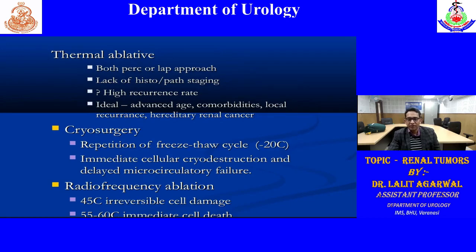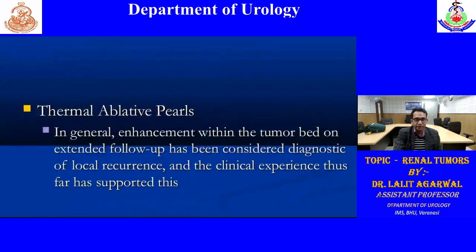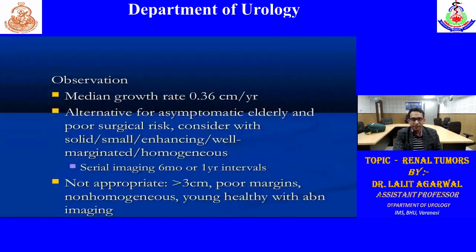Cryo temperature is minus 20 degrees. There are two cycles, freezing and thawing cycles. In radiofrequency ablation, temperature is generally 45 degrees Celsius. How do we identify the recurrence? If in the follow-up study there is enhancement on the CT or MRI, that is suggestive of recurrence, then we have to manage either by surveillance or repeat ablative therapy or partial or radical nephrectomy.